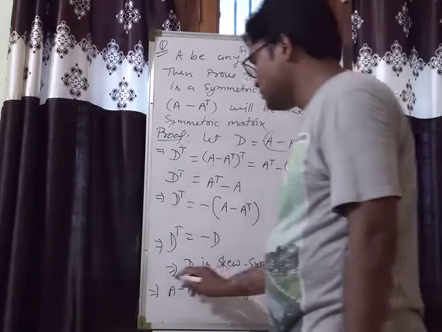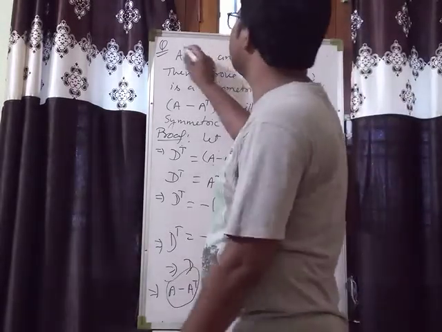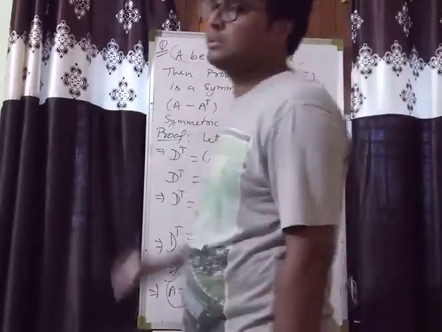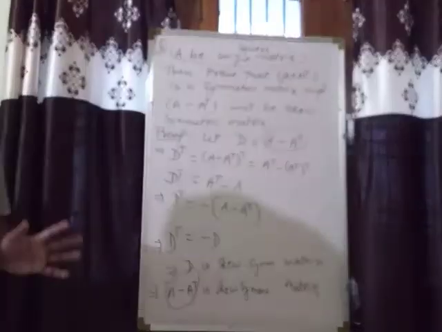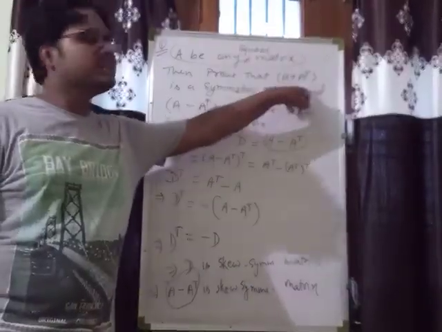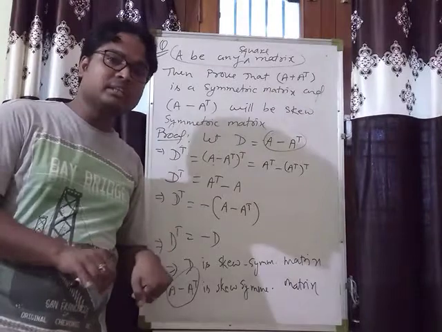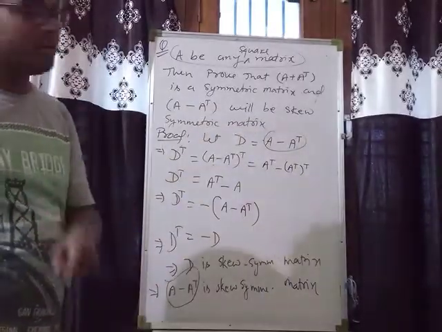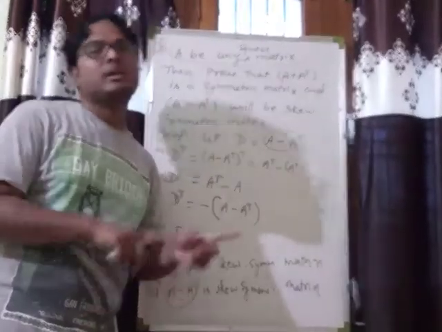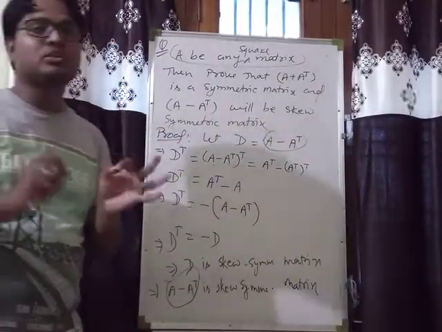Okay, so from here we prove that if A is any square matrix, then A plus A transpose will be a matrix and that will be symmetric, and A minus A transpose will also be a square matrix and that will be a skew symmetric matrix.